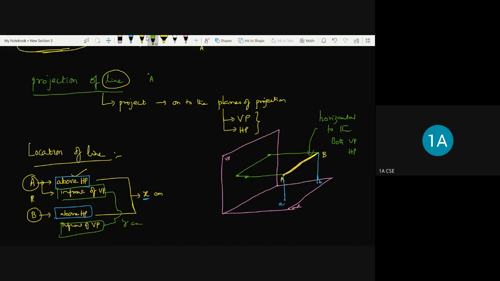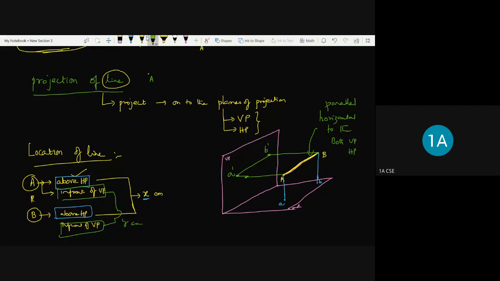We can say it is parallel to both the planes when the line has its endpoints at the same distances from the planes of projection.